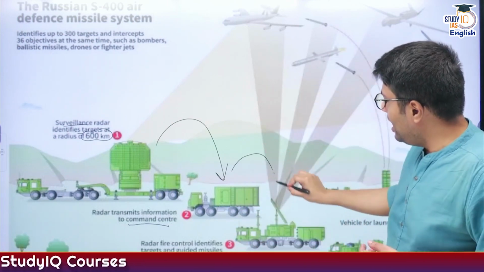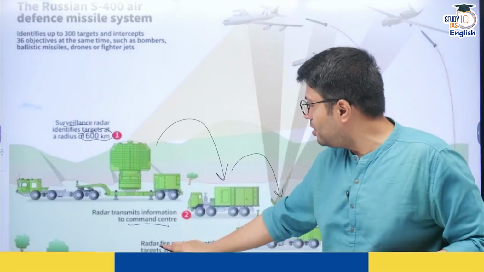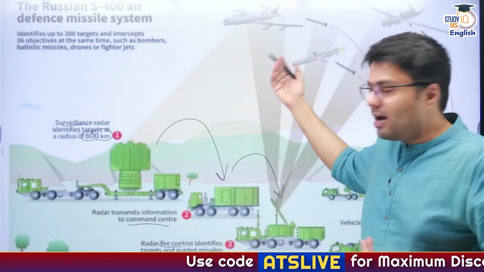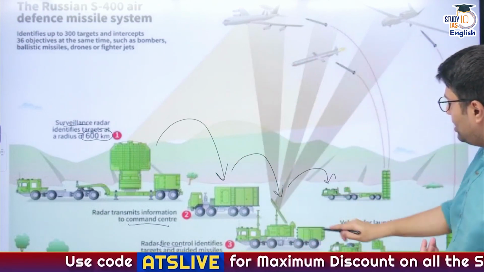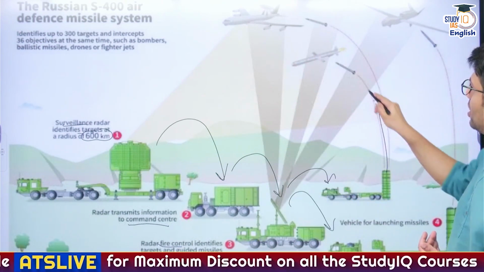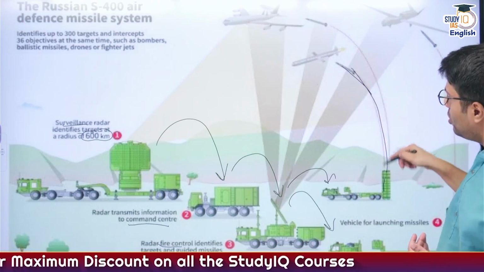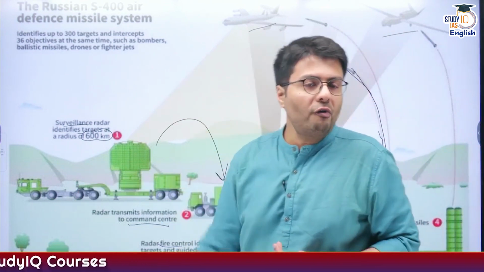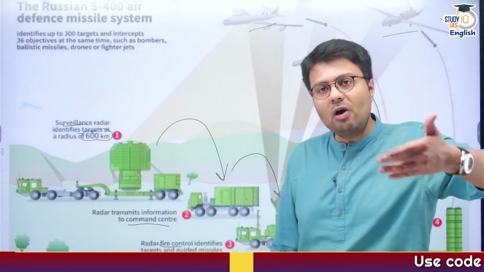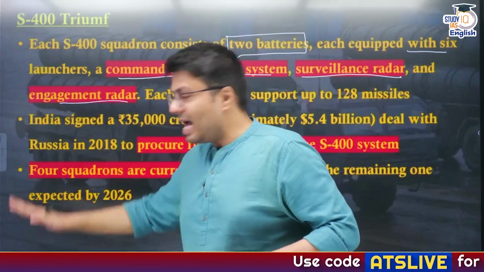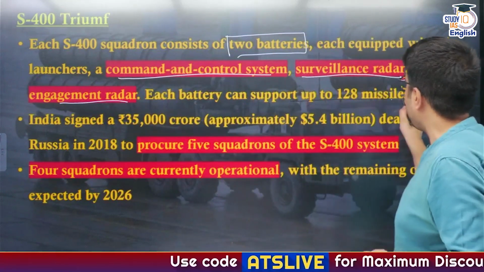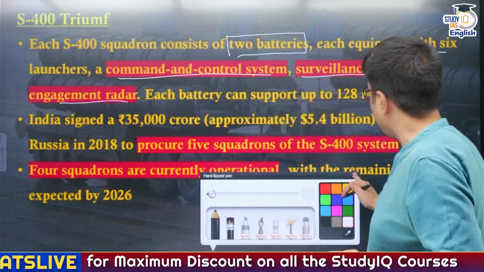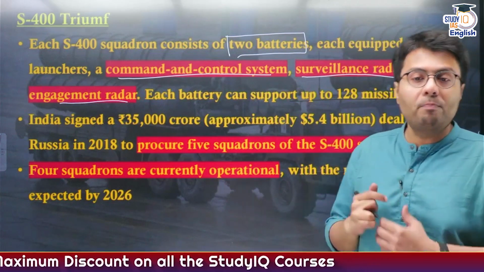So it will send the data to the rapid fire control system, which will then track the enemy aircraft and accordingly order these launch batteries to launch a missile, and the missiles launched from these batteries will effectively destroy aircrafts, drones, and missiles of the enemy, right? So this is how the S-400 system works, and each of these batteries can support as many as 128 missiles. So please remember these two facts because these are very important.